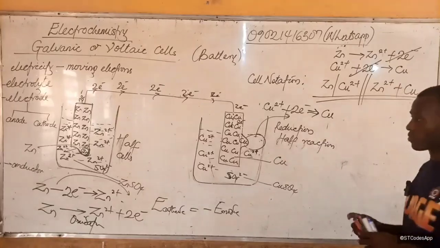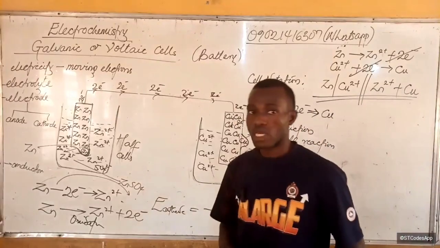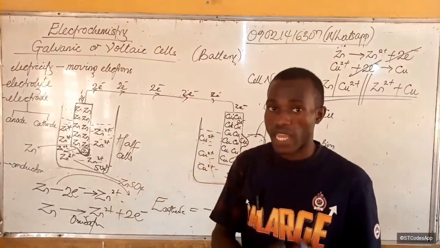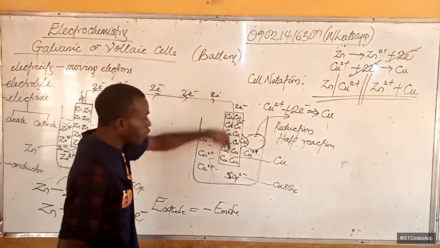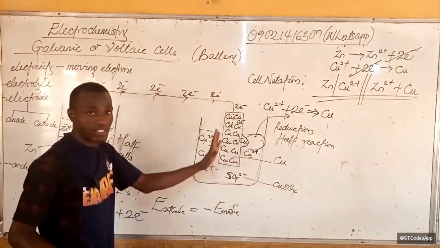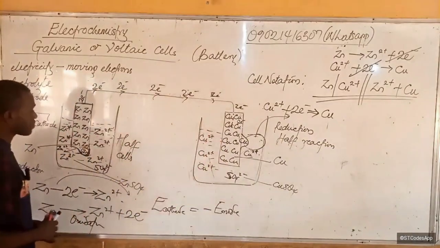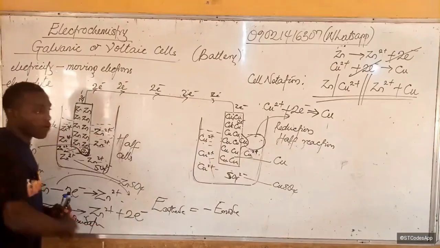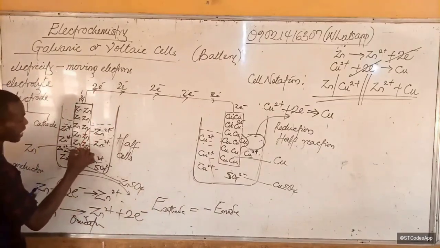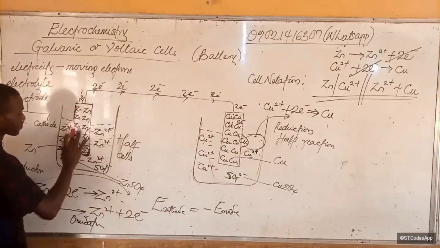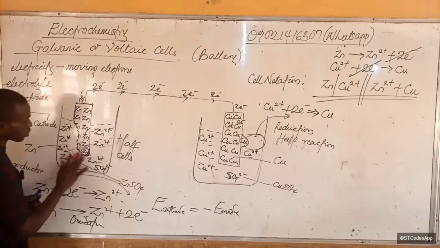Now this is not all, but I hope you have understood that electrons will be lost from here and will flow into here immediately through the connecting wires. Over time, that process will occur repeatedly until most of this zinc has been eaten up and has joined the solution.